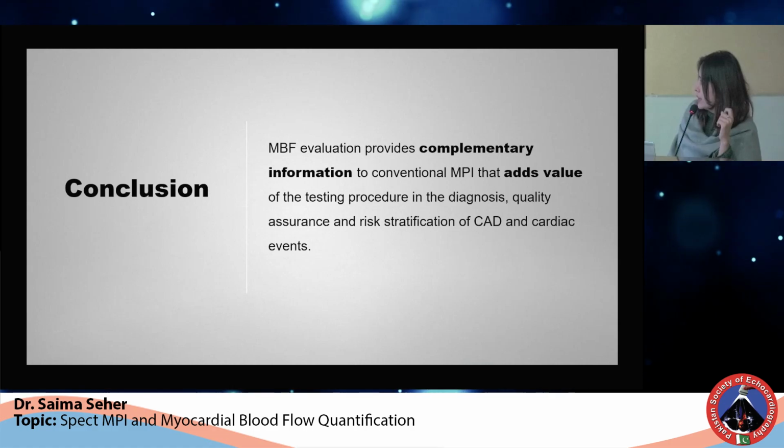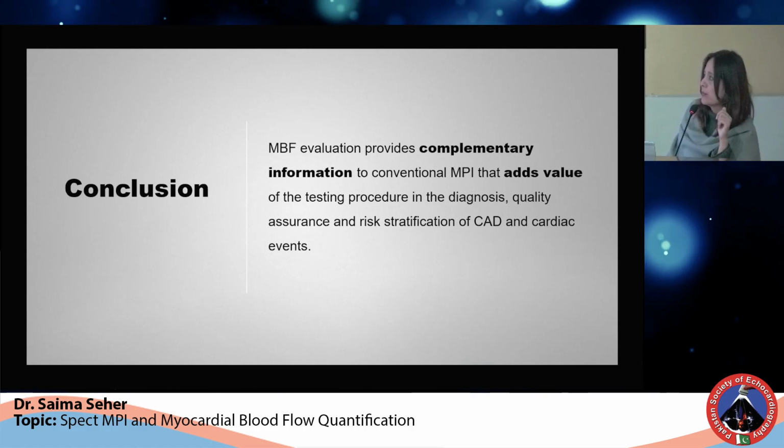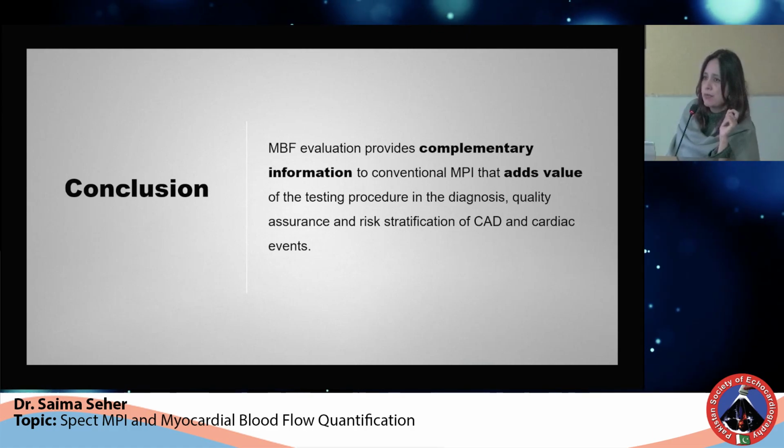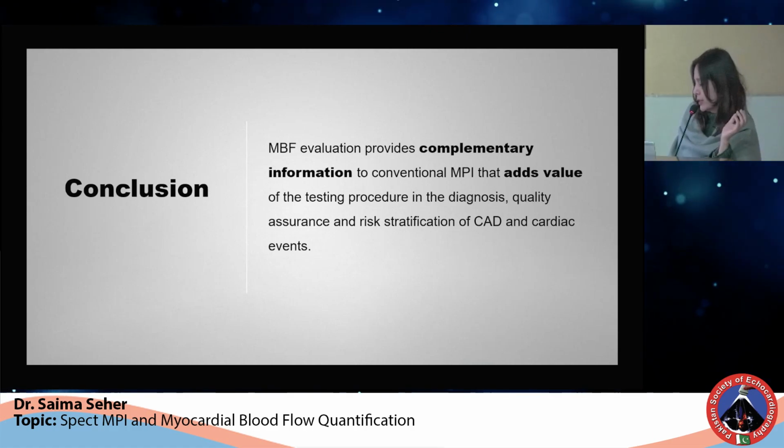So the take-home message is that MBF evaluation provides complementary information to conventional MPI that adds value of the testing procedure in diagnosis, quality assurance, and risk stratification.